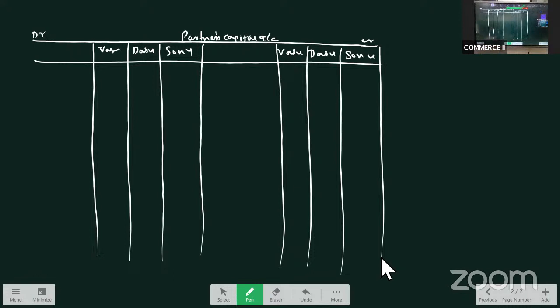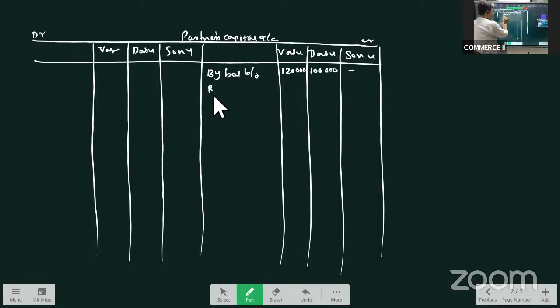Capital, of course, will be there, no? What are the opening capitals of Vasu and Dasu? Vasu's capital is 1,20,000 and Dasu's capital is 1 lakh. So we take them on the credit side. Capitals will show a credit balance. By balance brought down, Vasu's capital is 1,20,000, Dasu's capital is 1 lakh.